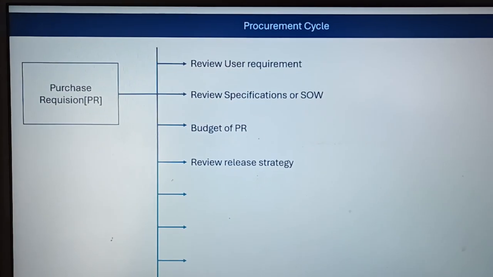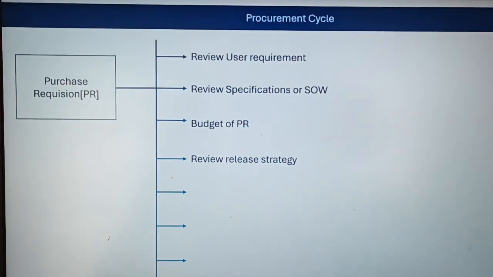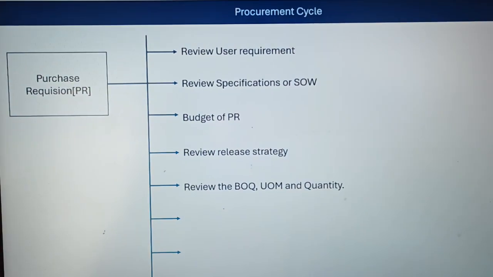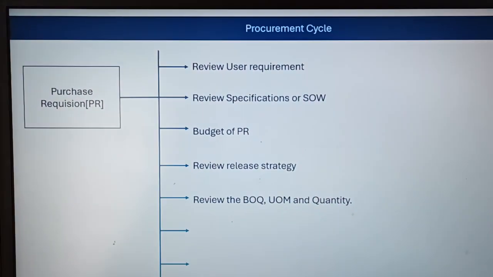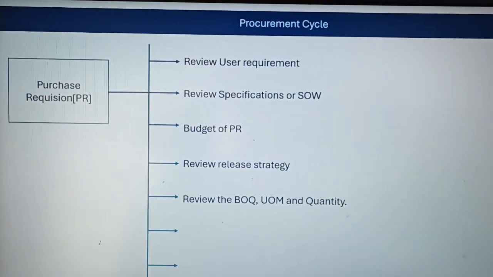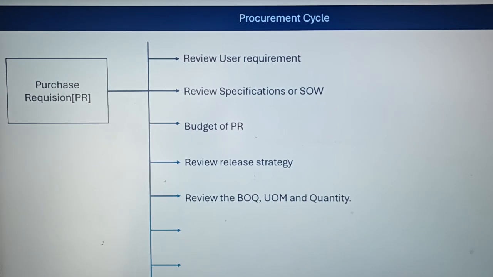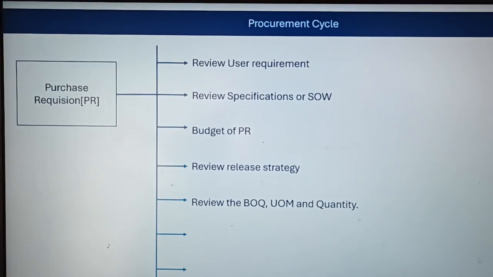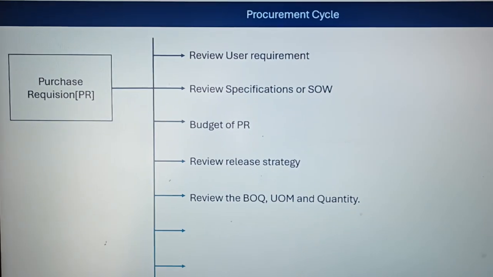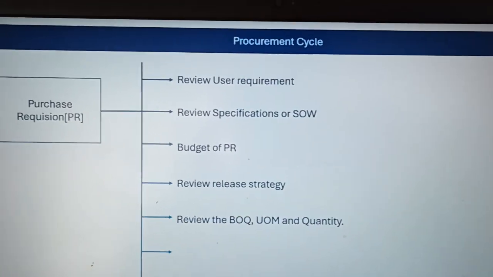Moving ahead, we will discuss the fifth point, which is the review of the BOQ, UOM and quantity in the purchase requisition. First of all, let me clarify that BOQ means bill of quantity, and UOM means unit of measurement. Sometimes the bill of quantity is not as per the specifications and SOW.